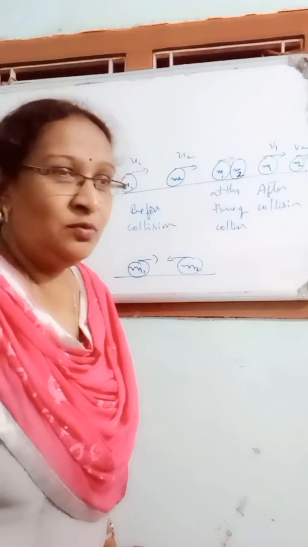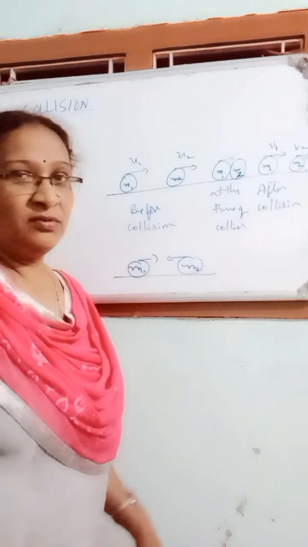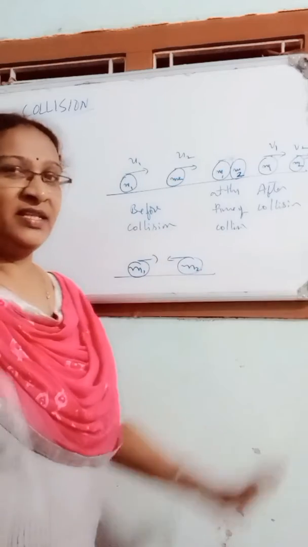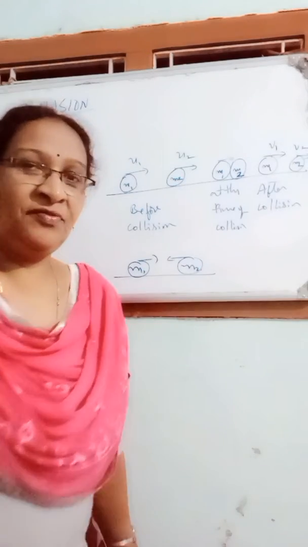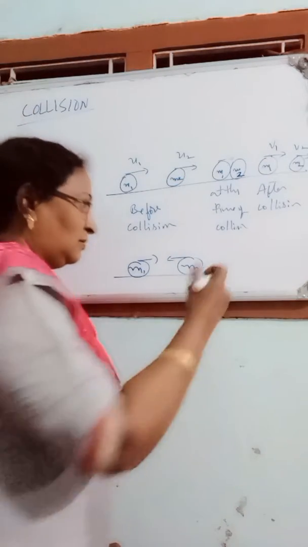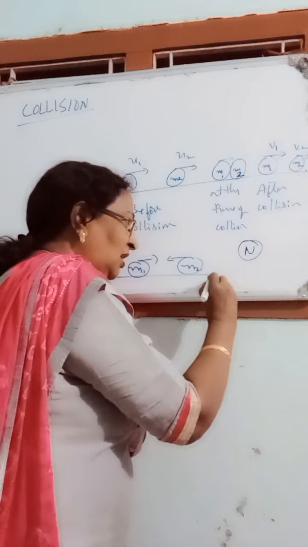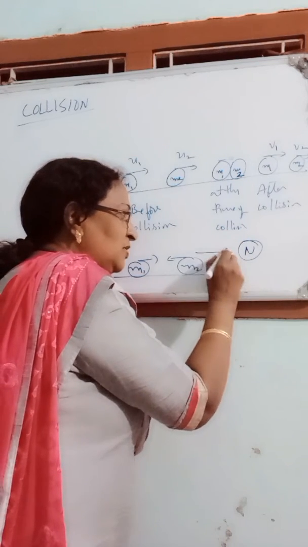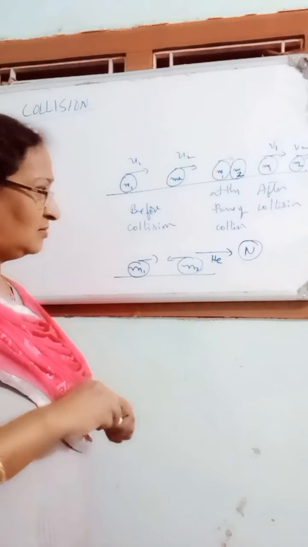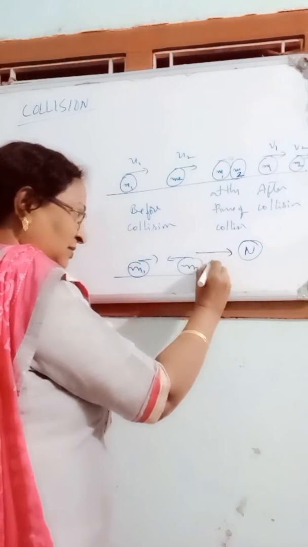Or two glass balls are rolling on the ground, they collide with each other. After collision they are again rolling with different velocities. And also, here is a nucleus. A helium particle, or alpha particle, approaches the nucleus.